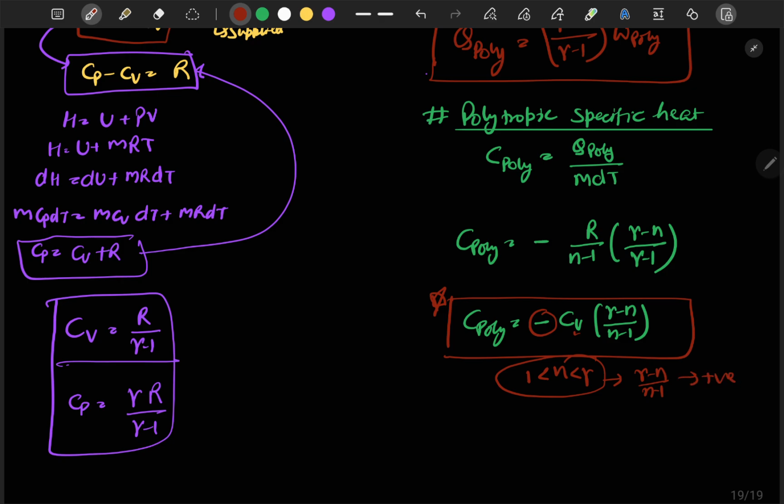If this is positive, what does it represent? It represents that C poly is negative, in case the value of n is between 1 and γ.